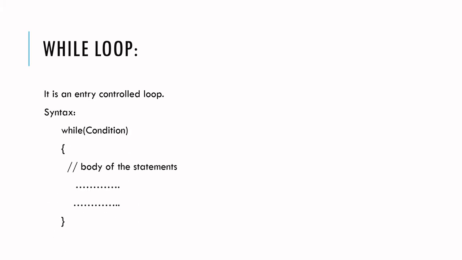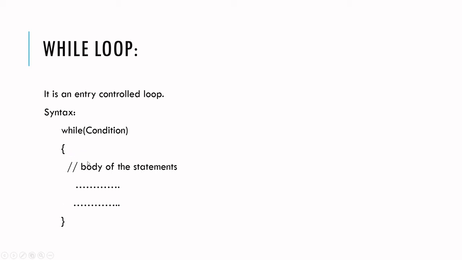The syntax for the while loop is while, open parenthesis, condition, close parenthesis, and then if you are going to include multiple statements under the while, then we have to make use of the open curly braces and closing curly braces. If you are just going to include only one statement, there is no necessity to make use of these curly braces.